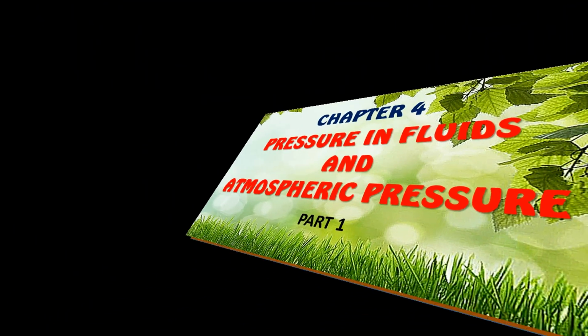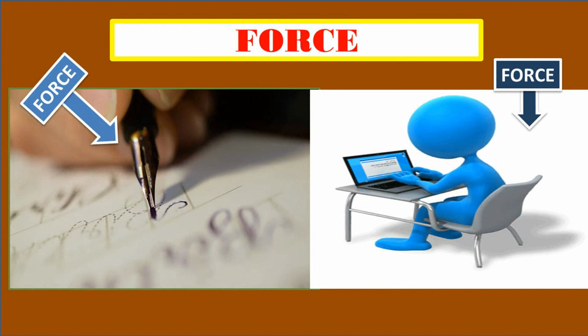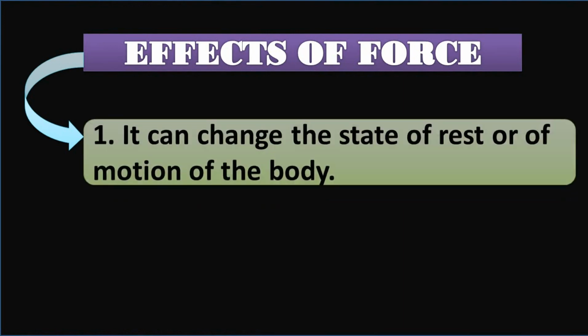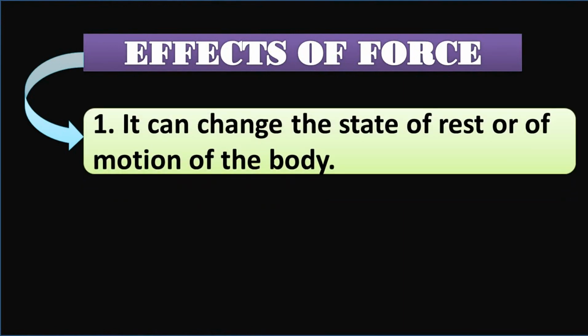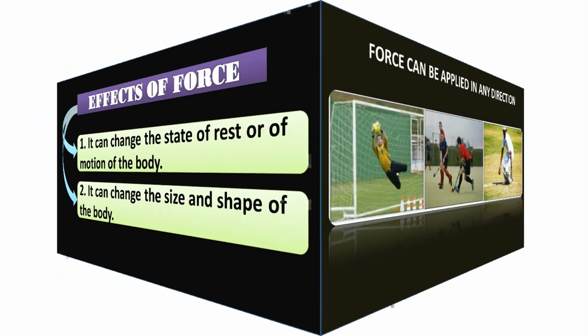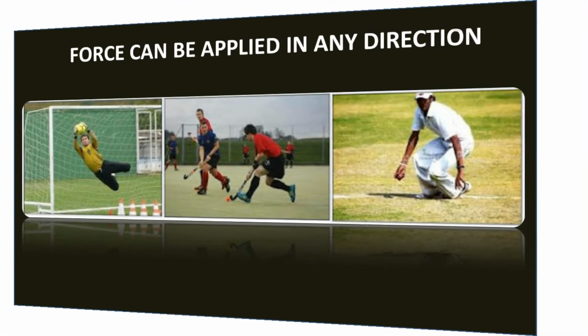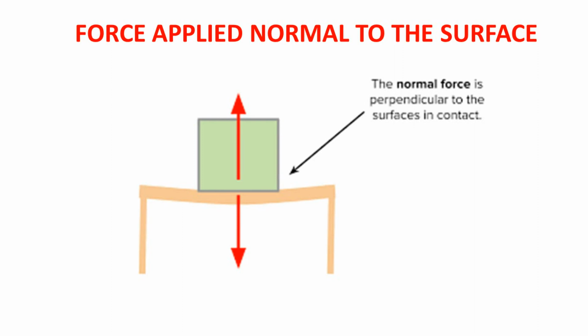We have already studied in the previous chapter about force. We know force can change the state of rest or of motion of the body. Force can also change the size and shape of the body. We also know force can be applied in any direction. But if force is applied in a direction normal to or perpendicular to the surface, it is called thrust.